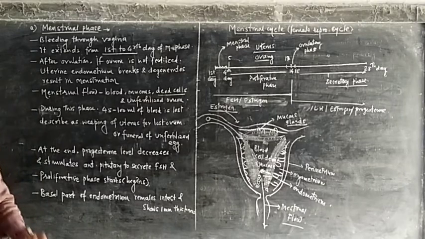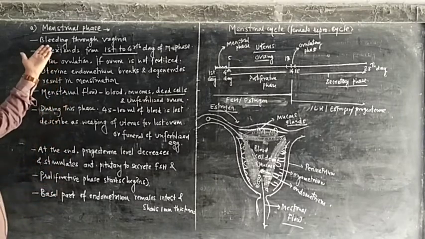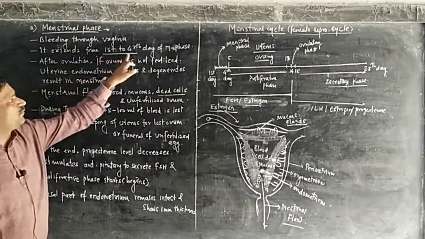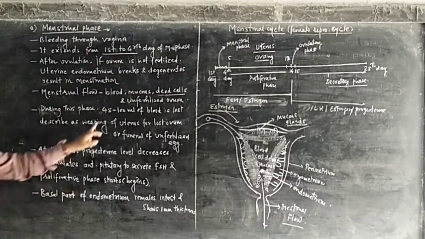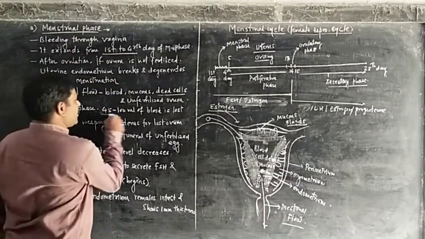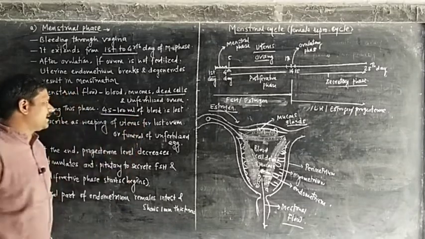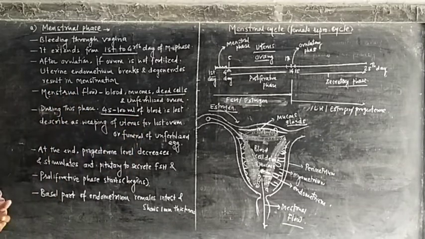Okay, during this phase, near about 1 to 4 days or 1 to 5 days, 45 to 100 ml of blood is lost.